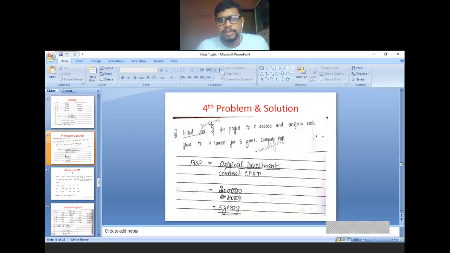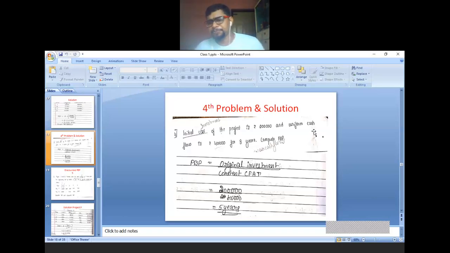Next problem, that is the fourth problem. Initial cost of the project is rupees 2 lakh. That is the investment amount, 2 lakh, and uniform cash flow. Try to understand what you mean by uniform cash flow. Every year the same cash flow, so 40,000, that is even cash flow. Uniform cash flow is 40,000 for 8 years. For 8 years continuously your profit will be 40,000.